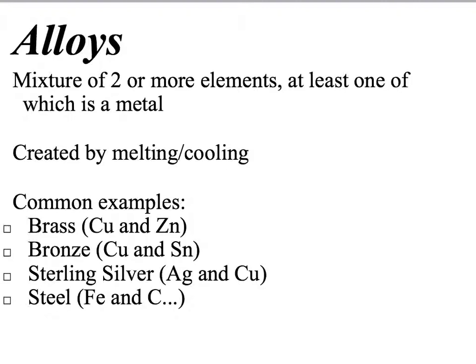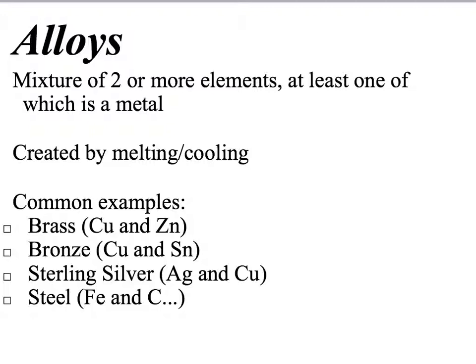All right, another thing associated with the metallic bond is the concept of alloys. An alloy is just a mixture of two or more elements, at least one of which is a metal. So it does not have to be two or more metals; we just need one metal involved and we have an alloy. For example, we could have iron and carbon, which is common steel. Carbon is a nonmetal and iron is a metal, so it does not have to be all metals.